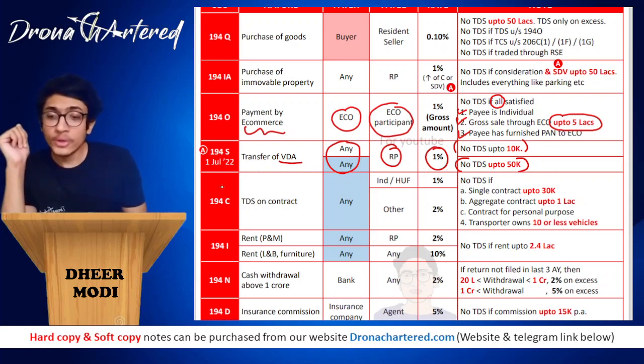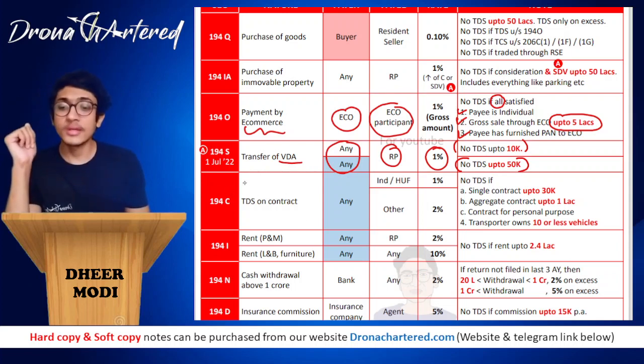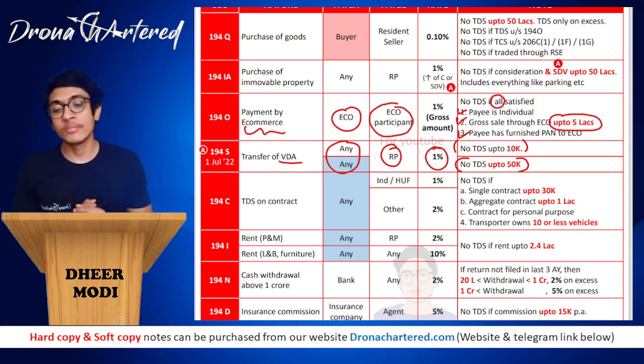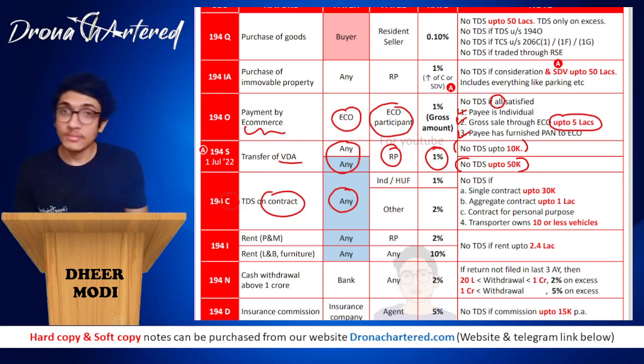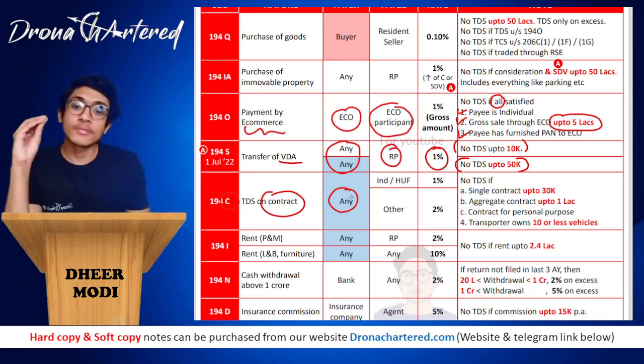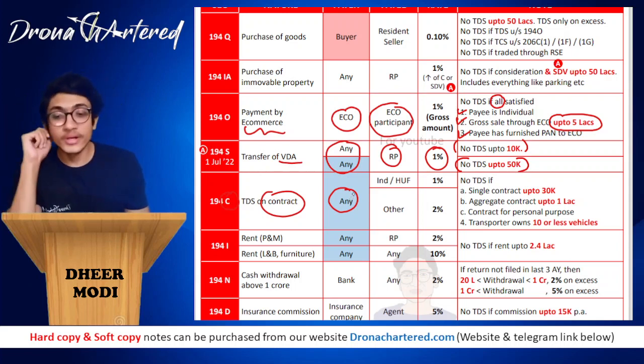Okay, now coming to your next section, that is your 194C. 194C is your TDS on contract. How do you remember this? C for contract. 194C, C for contract. Okay, so that is your section 194C. Now, of course, again over here it is blue. That means it is the same limits. Clear? Okay. So this is the same limits. Only and only if the person satisfies those limits will they be allowed to deduct TDS.